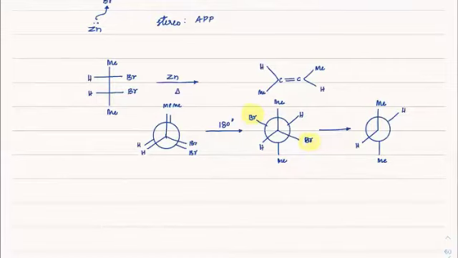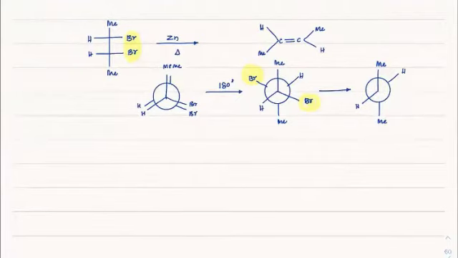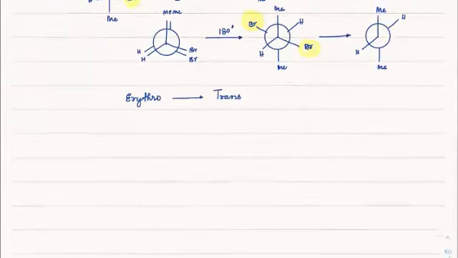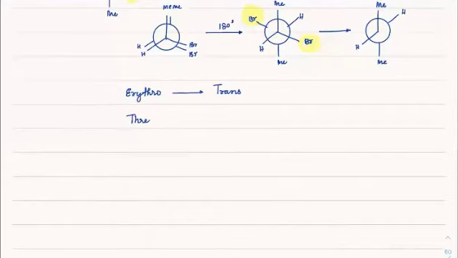So the easier way to remember now, in dehalogenation, if both the groups are on the same side, that is erythro side, erythro will always give you trans, and threo will always give you cis. So this is a way to remember. Erythro always gives trans product, and threo will always give you cis product.